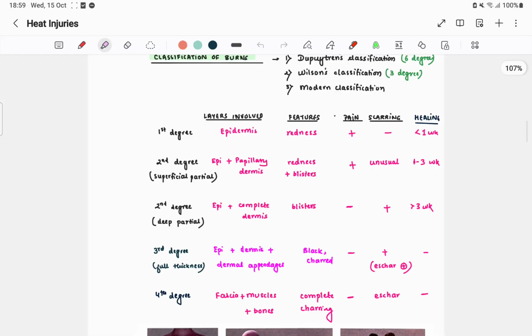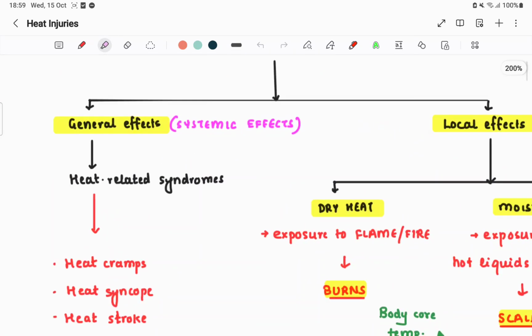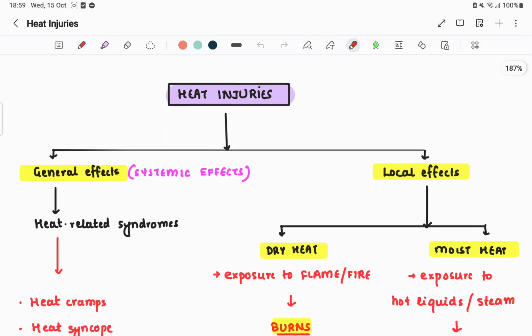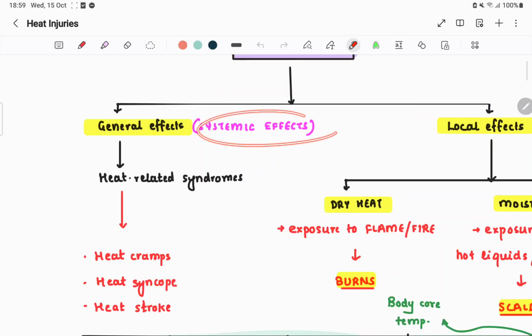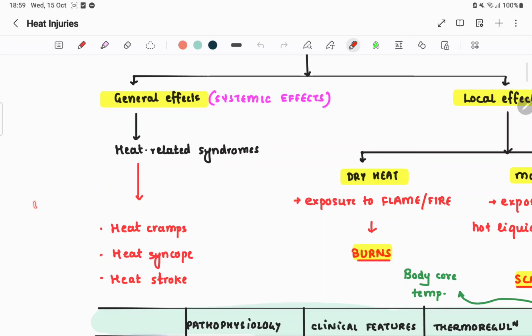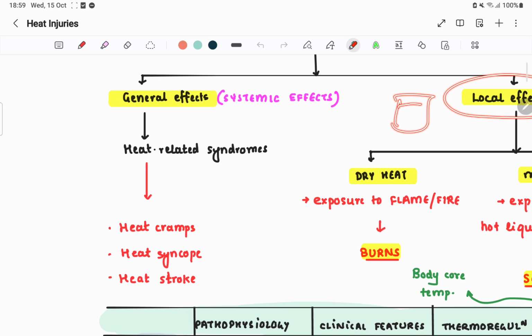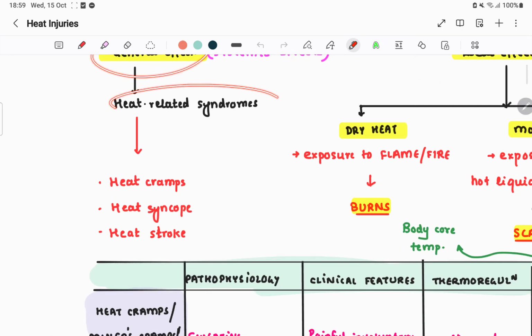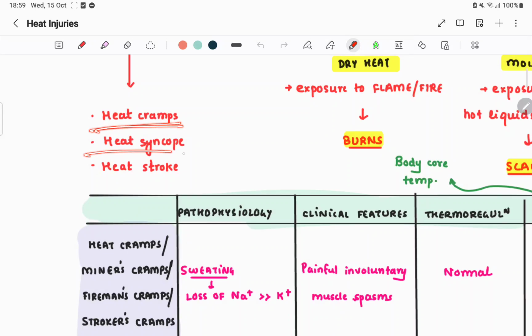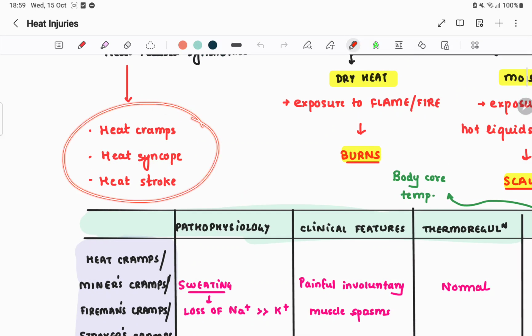So starting off with heat injuries, if we start with another part of traumatology. Whenever you are talking about heat injuries, look at this. Heat can have two types of effects: general effects and local effects. General effects are basically systemic effects which occur throughout the body. Local effects occur at a particular area of the body. General effects, heat related syndromes we have: heat cramps, heat syncope, and heat stroke.